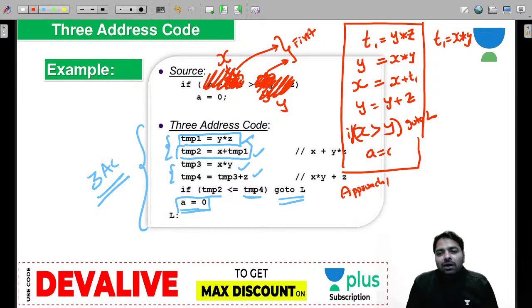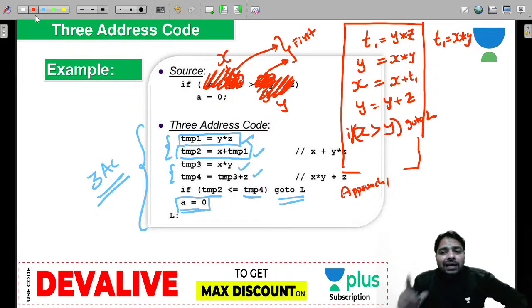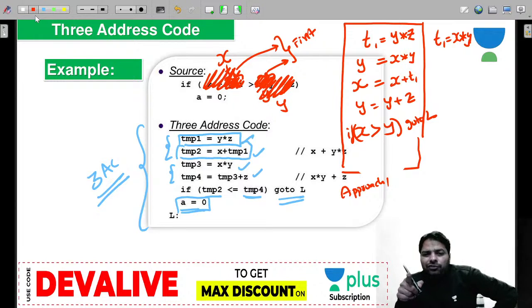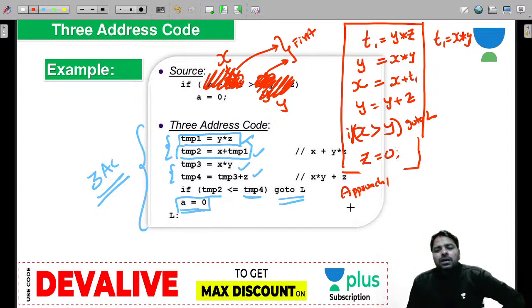Otherwise a is there already; instead of creating a is equal to 0, you can reuse the existing variables. And if you don't have a use for x, y, z, you can reuse any of them. So I am using z because I know z is over. And here how many variables are required? Approach 1, of course approach 2 may also take the same. Already x is there, y is there, z is there, a is there.